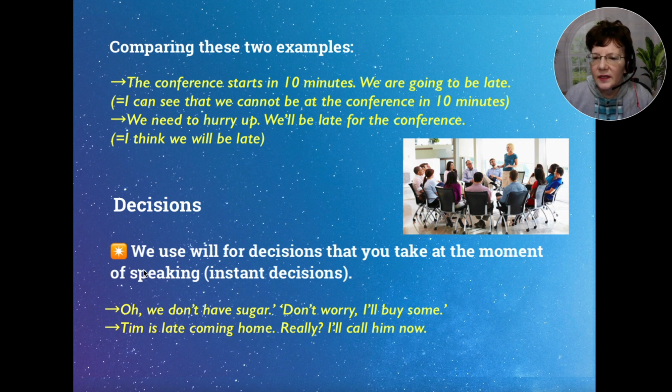All right, decisions. We use will for decisions that you take at the moment of speaking. So this is an instant decision. Here's an example. Oh, we don't have sugar. Don't worry, I'll buy some. And then this one: Tim is late coming home. Really? I'll call him now. So here we're deciding by what we hear right away.